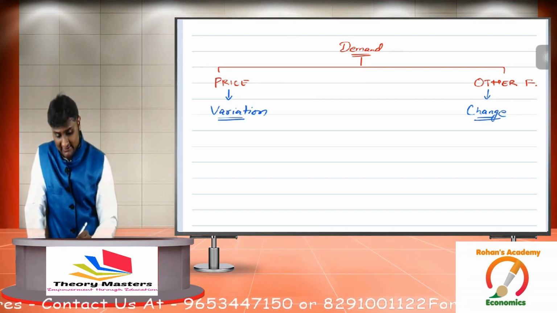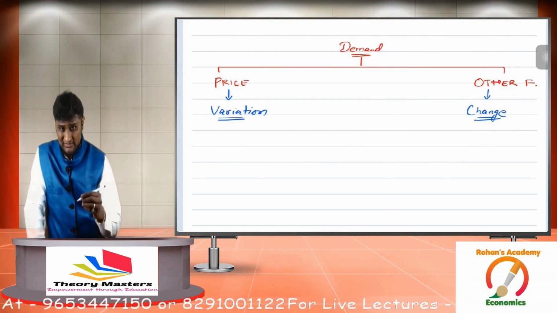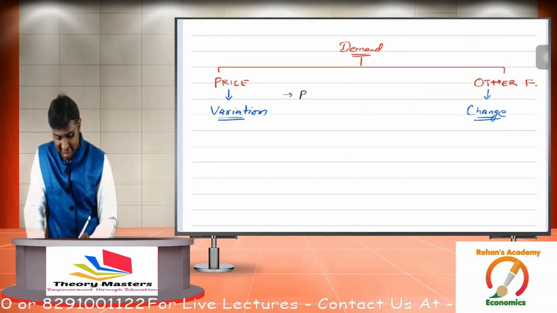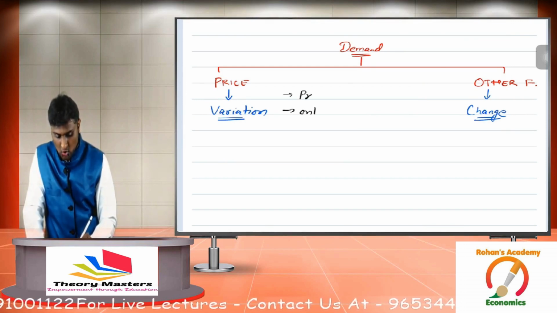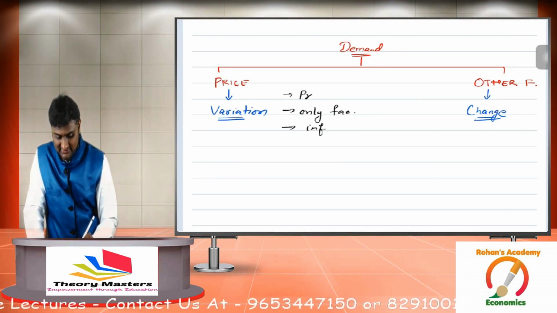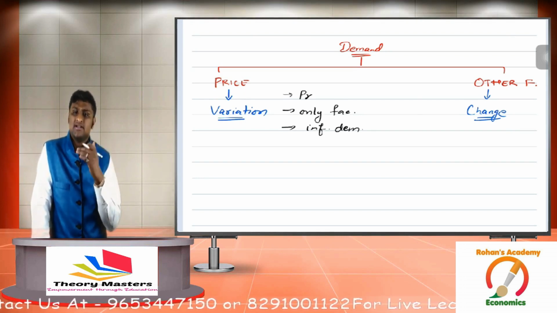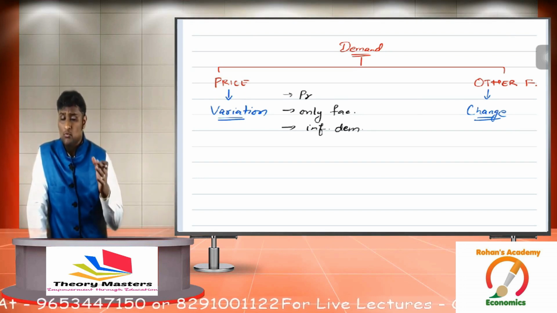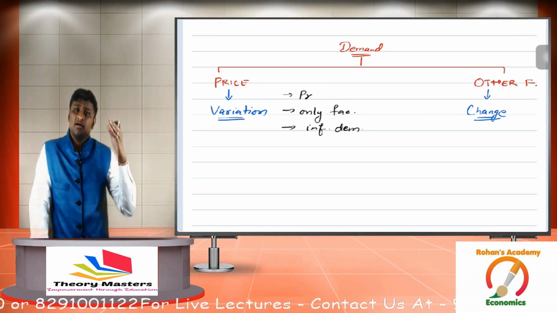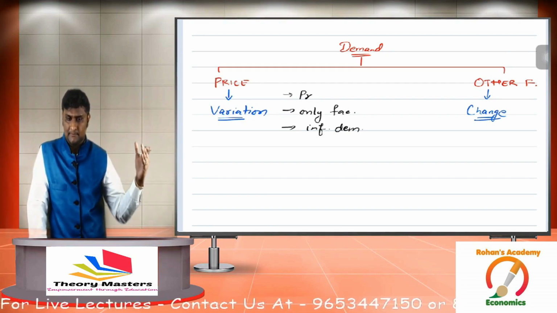So now guys, if I ask you to define variation, how will you define it? Very simple. We can say when price is the only factor influencing demand for a commodity, that's called as variation. What is it? When price is the only factor influencing demand, that's called as variation.